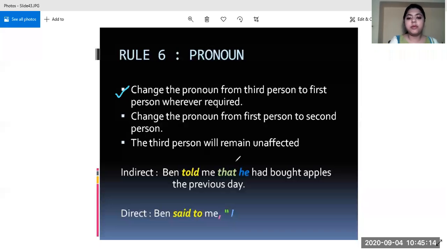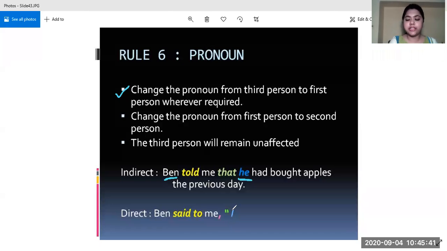That is, we will be finding the third person. For example, he over here, in this case, he is the third person. Irrespective of the gender of the subject, we will just change it into I in the first person, because who is the speaker? Ben is the speaker, so he will be telling about himself. So I will come over here because the direct speech has the pronoun in the first person.